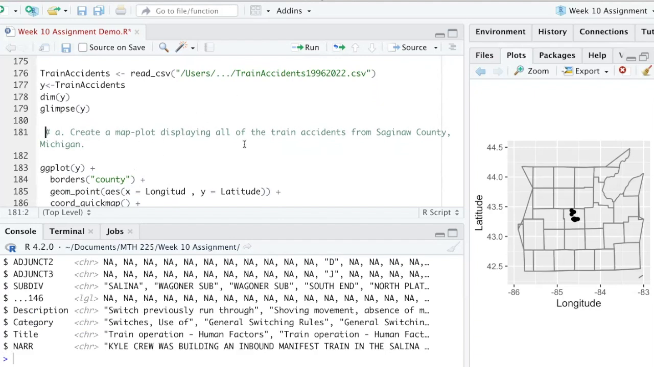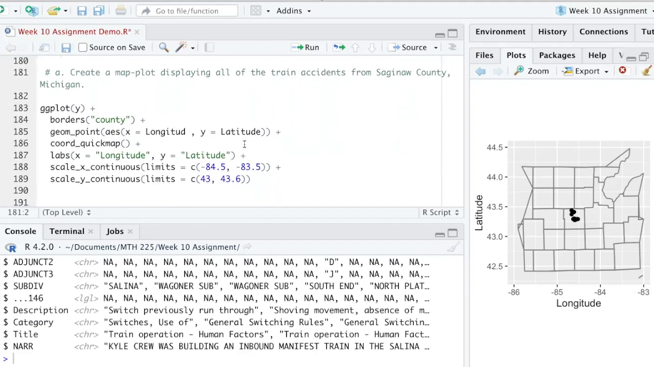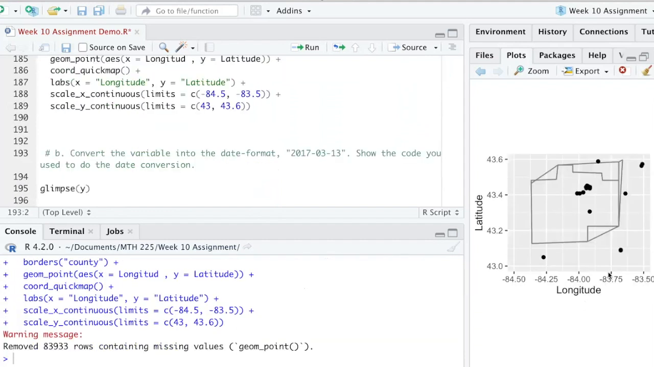All right, the first thing we're going to do is create a map plot displaying all of the train accidents in Saginaw County. So that's going to involve changing the latitude and longitude numbers. And we've zoomed right in. They get these funny borders when you select them, so you can just ignore that. Ignore these diagonal pieces generally. So this piece that goes up around, that's not really part of the county. The accidents in Saginaw County are these right here.